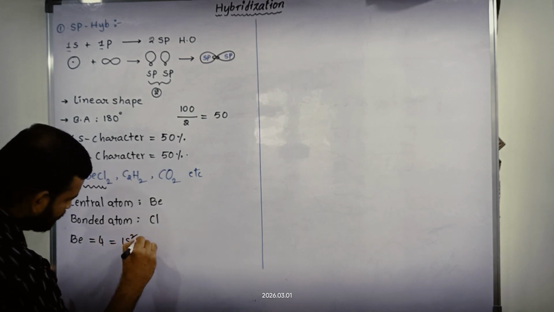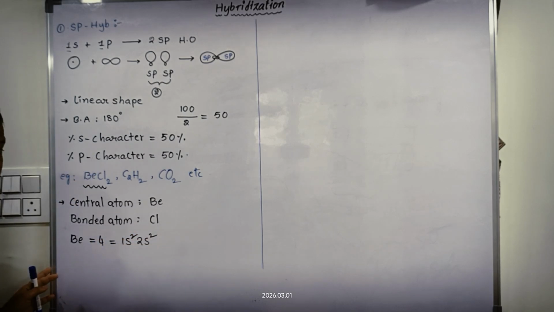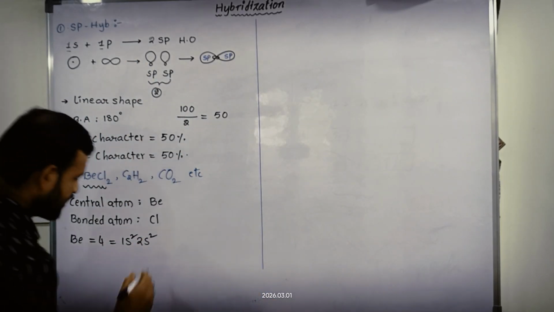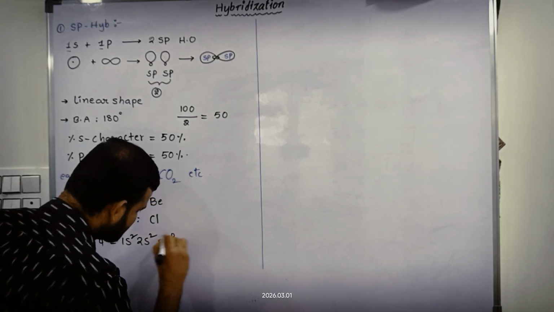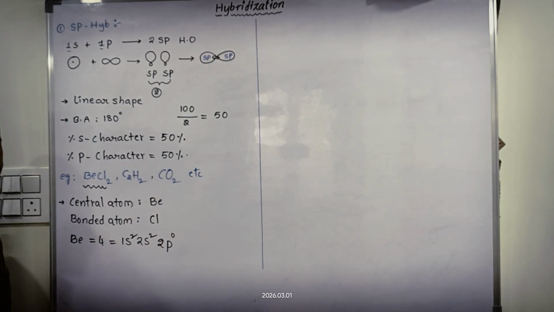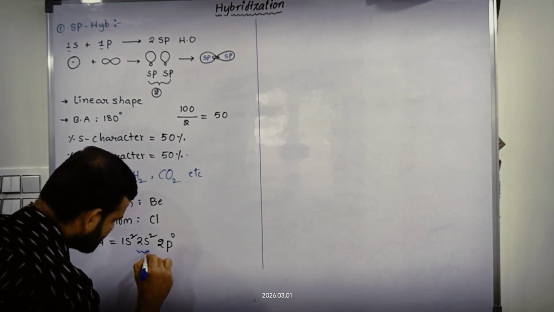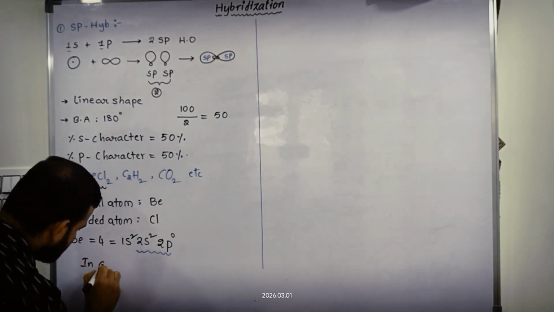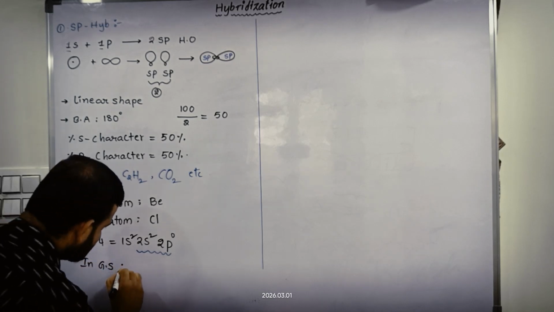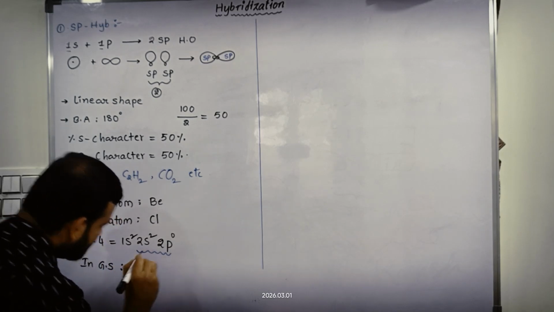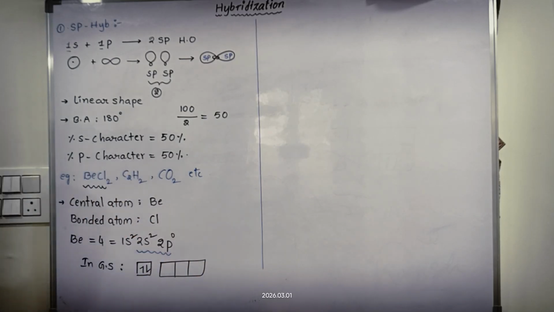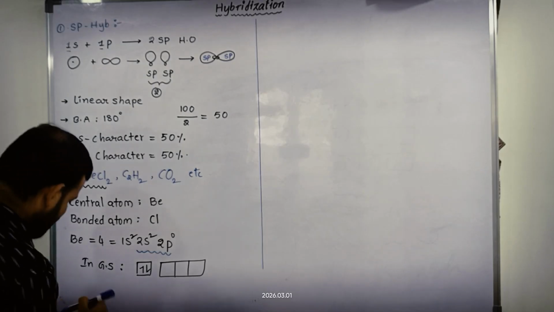Electronic configuration is 1s2, 2s2. And we know that in the second shell, along with the s orbital, the p orbital is also present, but there are no electrons in the p orbital in the ground state. So we should consider the valence or outermost electronic configuration. In the ground state, the s orbital is filled with 2 electrons and the p contains 0 electrons. Understand?